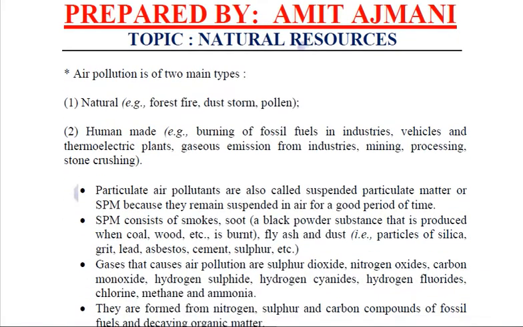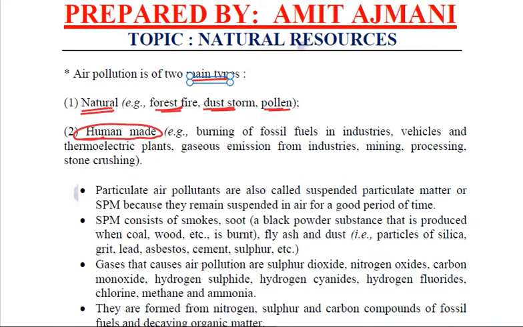This air pollution is mainly of two types. One is the natural air pollution, which is caused due to some natural phenomena like forest fires, dust storms, pollens, etc. And the other one, which is more concerning, is the artificial, man-made, human-made pollution.